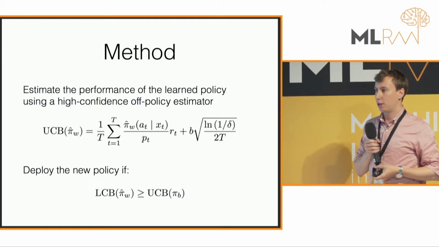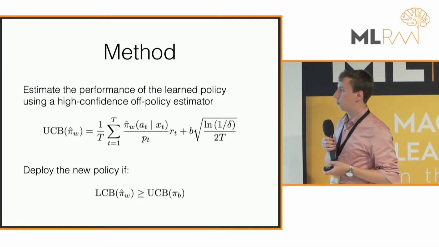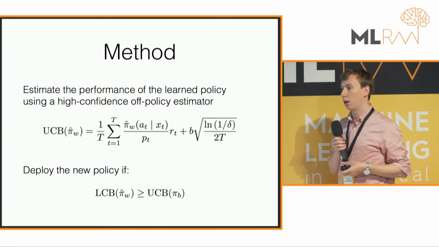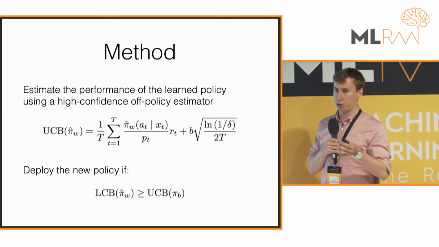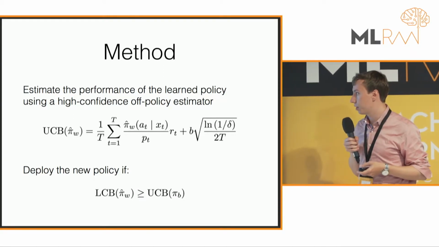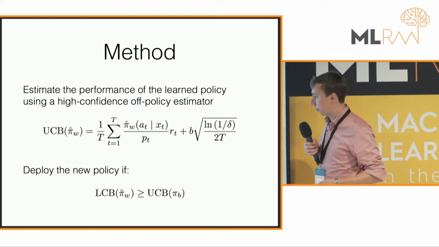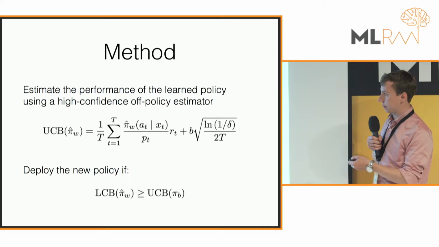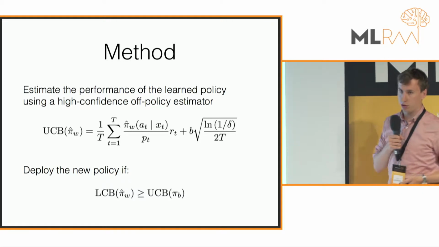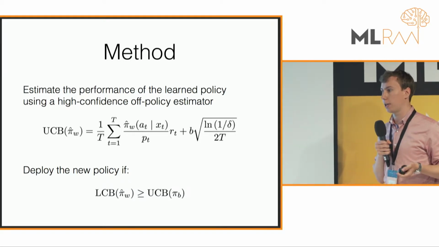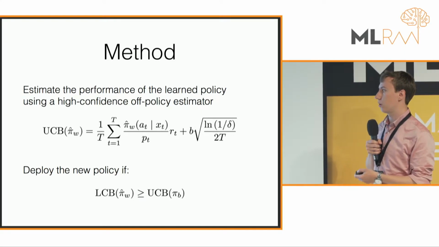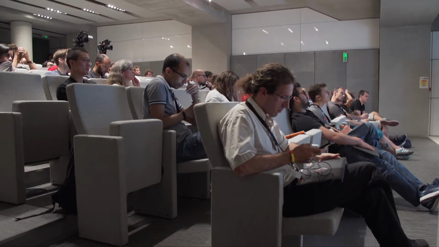The next step in our method is we want to estimate the performance of the learned policy without actually executing it. We want to know how well it will work while we're still collecting data from our safe baseline policy. There has been some work on high confidence off-policy evaluation. Basically what we can do here is have the regular IPS estimate of what we're observing plus some variance term. This is arguably a really simple one. There are more complicated ones, but for now we're just going to use this. This gives us an upper confidence bound on our newly learned policy in terms of the data that we've observed.